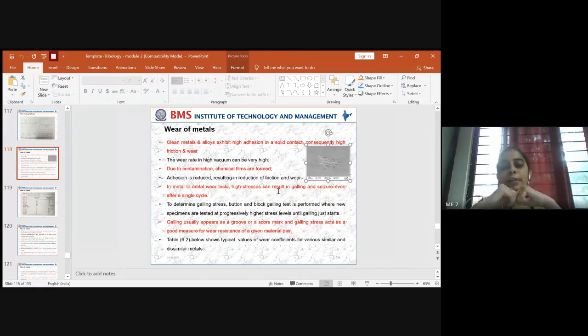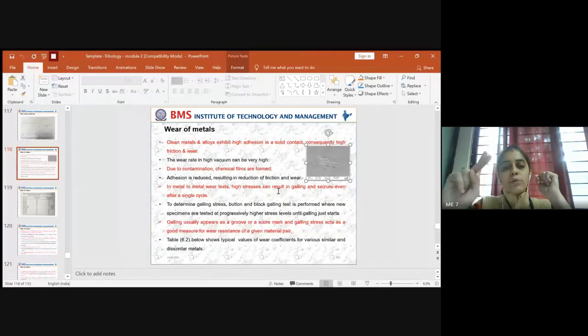So it can result in galling and also seizure. Seizure is some sudden, accidental scar which comes across the surface of the contact area, which happens suddenly.